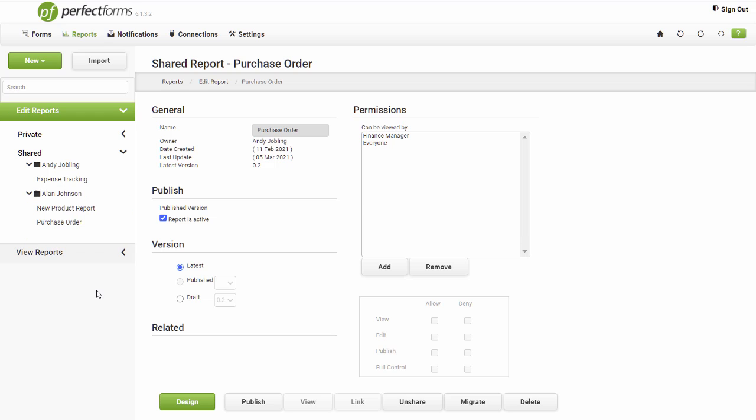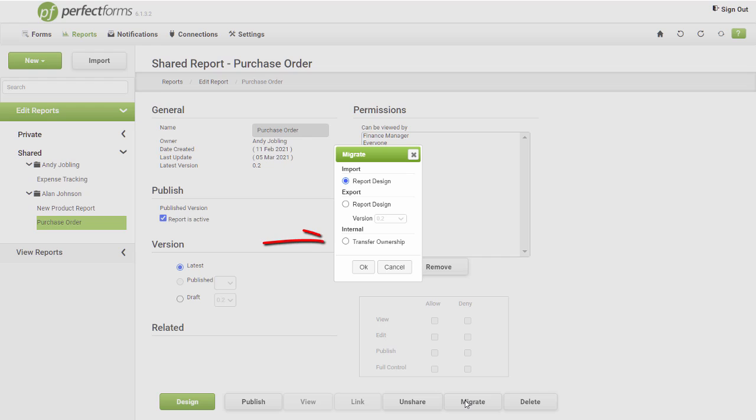If the new owner's folder isn't available, it means they haven't yet shared a report, in which case the only option would be to transfer ownership first and allow the new owner to change the location after. To transfer ownership, select the shared report and click on the Migrate button. Select the Transfer Ownership option and click OK.